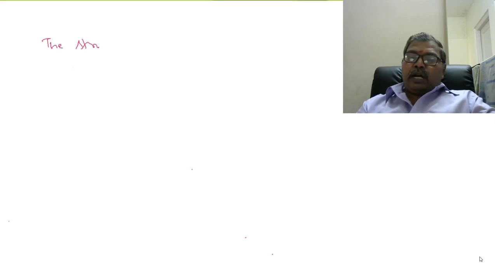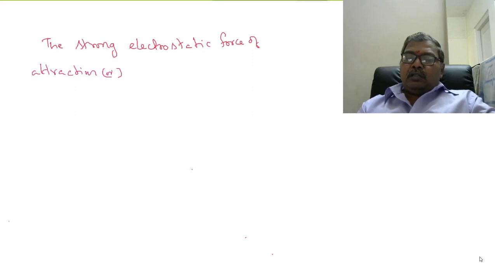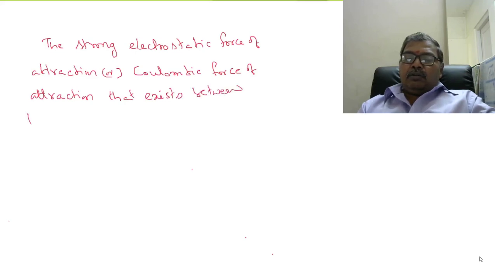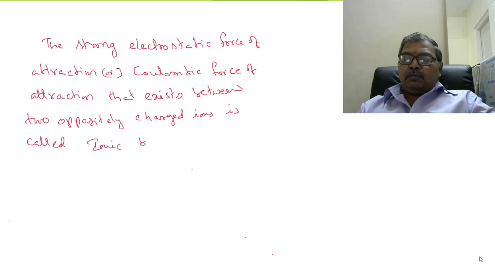The strong electrostatic force of attraction, or Coulombic force of attraction, that exists between two oppositely charged ions is called ionic bond or electrovalent bond.